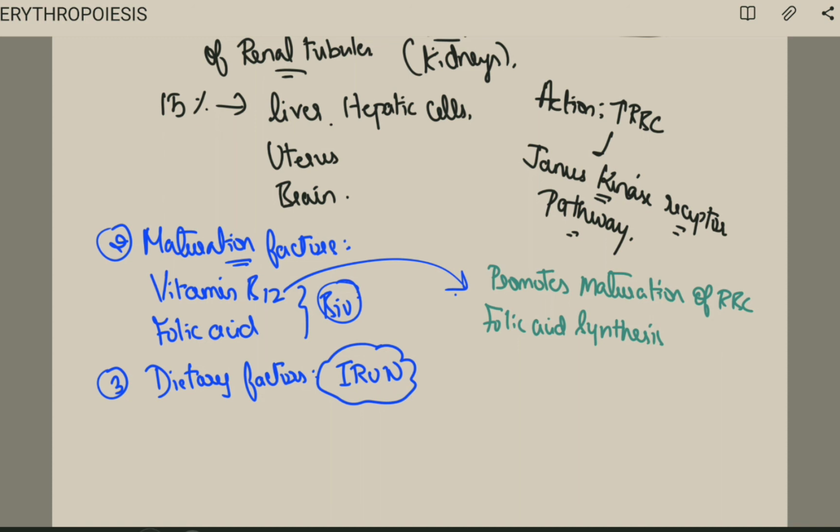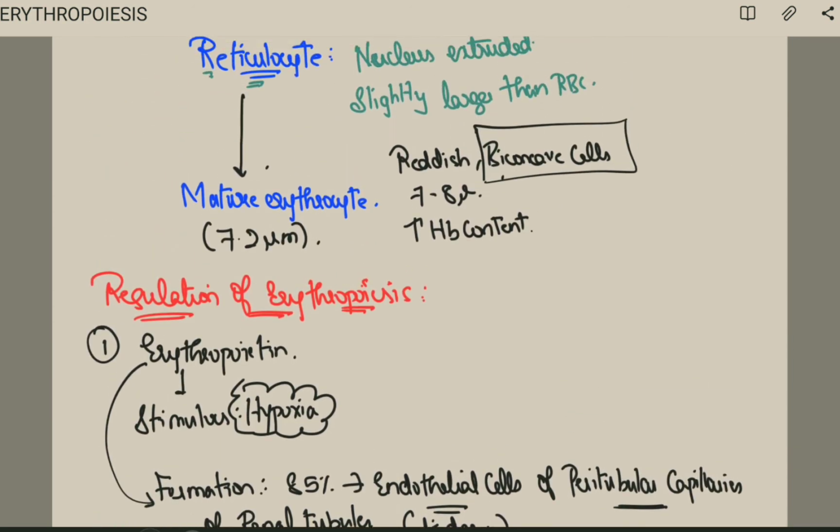So the source is only animal tissues and the absorption is from the ileum. This is very important. Okay. Next, about folic acid, the important sources are the green leafy vegetables. Next, the function is about maturation of RBC. Okay. Next is about what? Iron. So iron, I always remember about iron deficiency anemia if there is decreased iron. Fine. Okay. So this is all about the regulation of erythropoiesis.